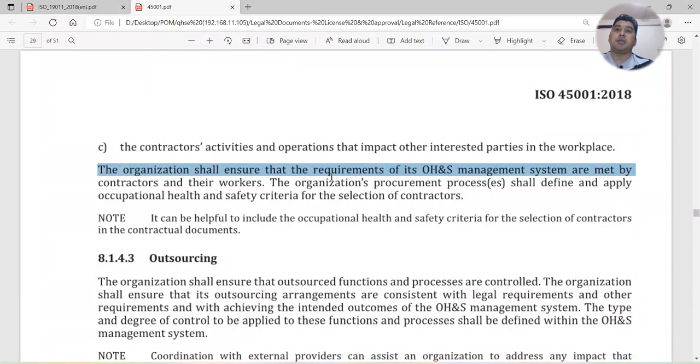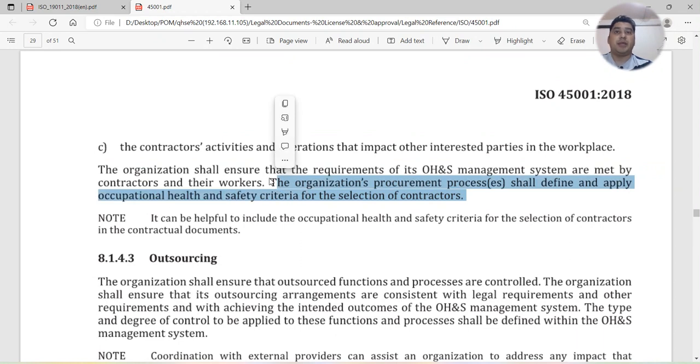The organization shall ensure that the requirements of its OHS management system are met by contractors and their workers. So you have to make sure that before you start any work, your contractors are meeting your requirements or the relevant requirements. The organization's procurement process shall define and apply occupational health and safety criteria for the selection of contractors. So whenever you are choosing any contractor, there should be some selection criteria. How are you going to select the contractor? What is your requirement? Maybe you will check any health and safety related certification.